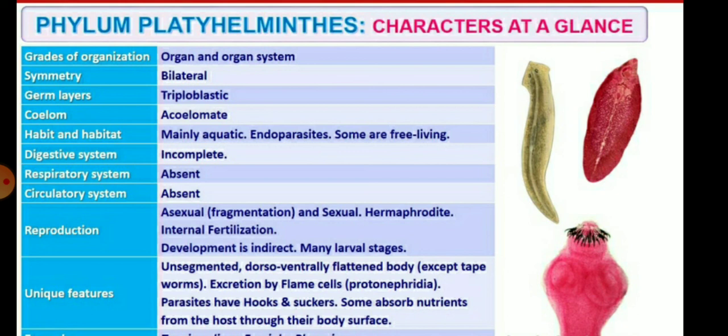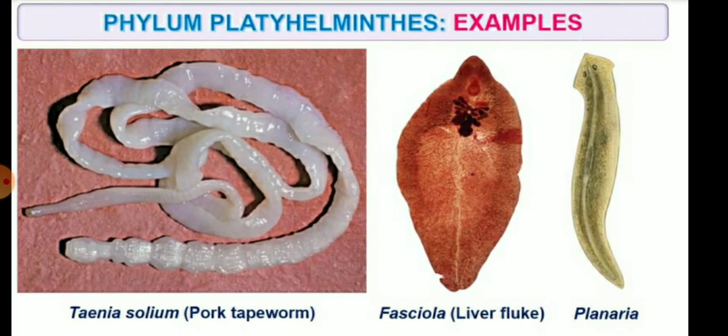Excretion is by flame cells, which are a specific characteristic feature, the protonephridia. The parasites have hooks and suckers, and some absorb nutrients from the host through their body surface. The examples of Platyhelminthes are Taenia solium, Fasciola, the liver fluke, and Planaria.